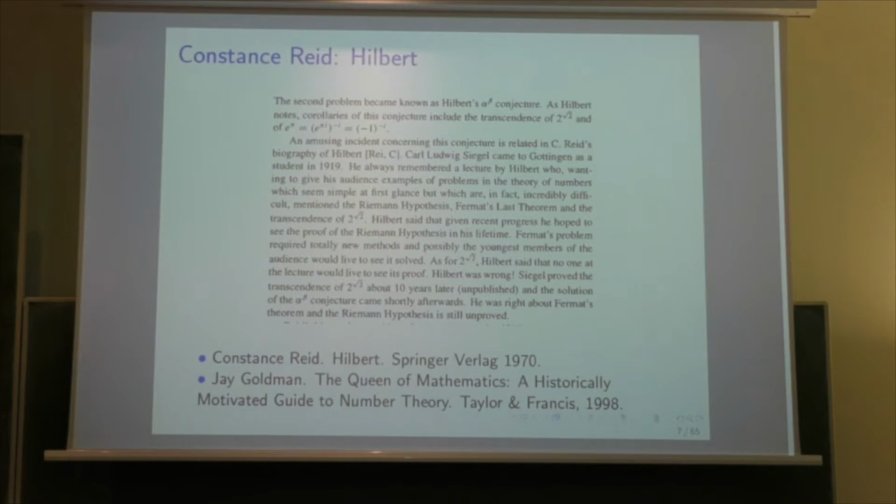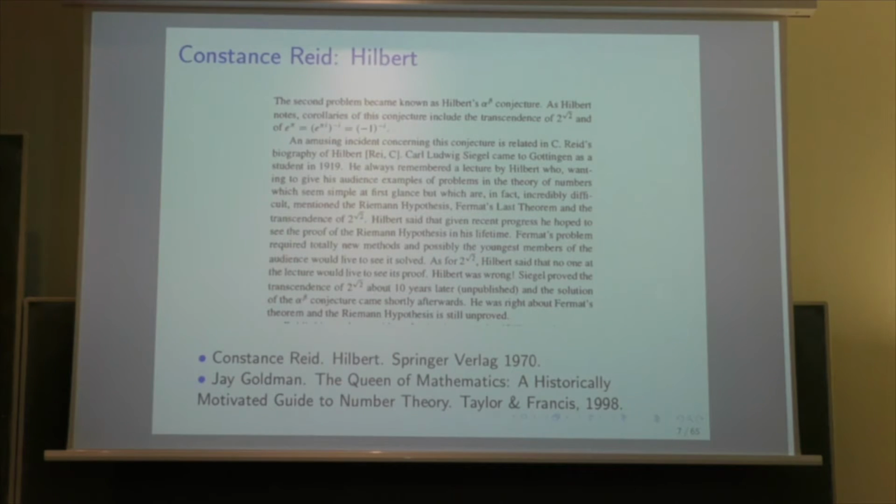For the problem of Hilbert, you can read in the book by Constance Reid on Hilbert some interesting fact that Hilbert gave a lecture in 1919, so 19 years after he asked the problem. He gave a lecture in Göttingen, and Carl Ludwig Siegel was attending this lecture.